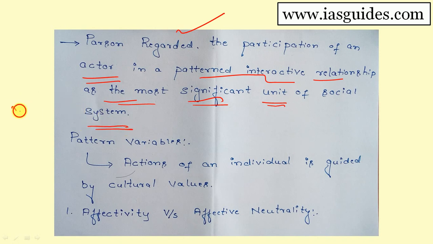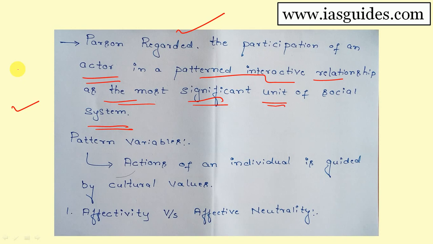According to Talcott Parsons, any person in society, see, society is definitely patterned. Society is not haphazard. Society goes in a certain pattern. And the individuals within the society will be interacting with each other in a certain patterned interactive way. That is what is known as patterned interactive relationship between individuals in a society. This patterned interaction is the very basis of the social system. That means Talcott Parsons considers the patterned interaction between individuals as the significant unit of social system. Very important point to keep in mind.